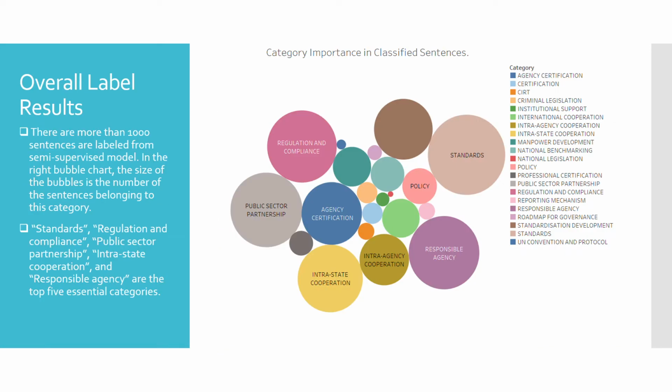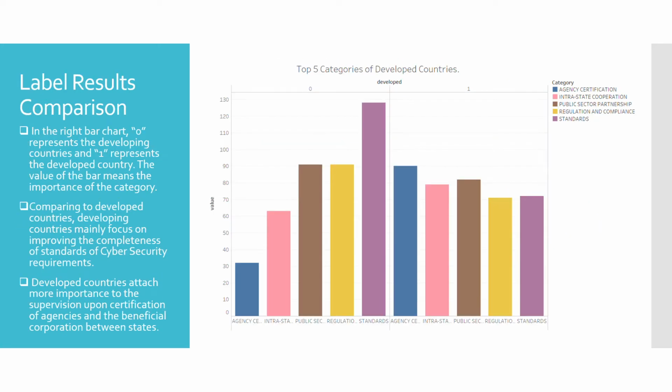Here comes the result analysis. We first conduct the overall label results analysis by plotting the category importance bubble charts. More than 1,000 sentences are labeled by the semi-supervised model. In the right bubble chart, the size of the bubbles is the number of sentences belonging to the category, which means the importance of the category. And we found that standards, regulation and compliance, public sector partnership, inter-state cooperation, and responsible agency are the top 5 essential categories in the bubble chart.